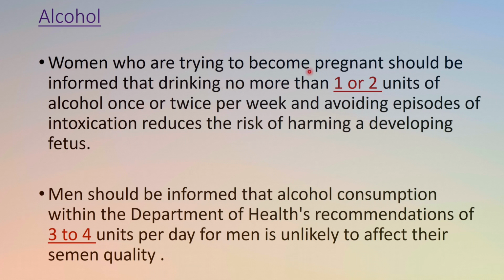Okay, women who are trying to become pregnant should be informed that drinking no more than 1 to 2 units of alcohol once or twice per week and avoiding episodes of intoxication reduces the risk of harming a developing fetus. Okay, so no more than 1 to 2 units of alcohol once or twice per week. That will not only increase her chance of conception but also minimize the risk to the developing fetus, because alcohol intoxication can cause a lot of problems in the developing fetus as well.